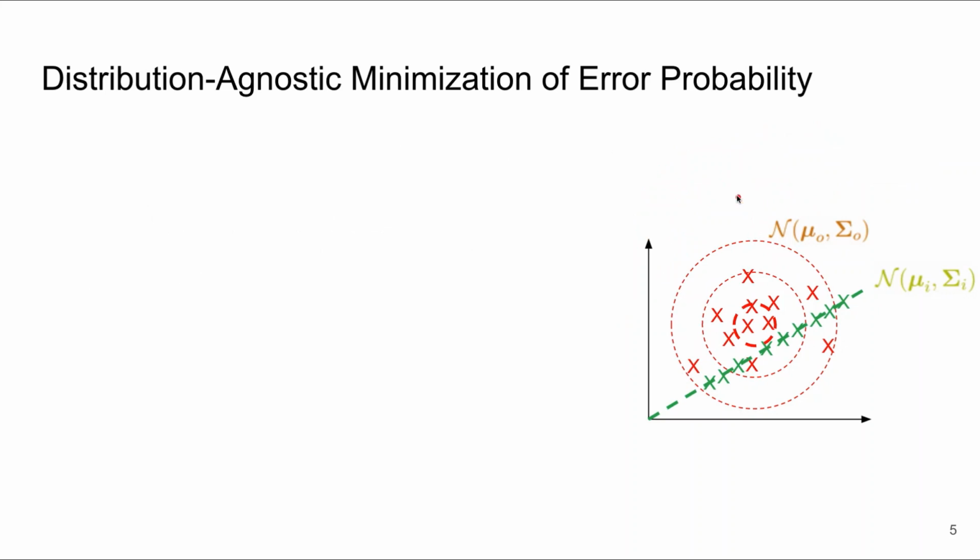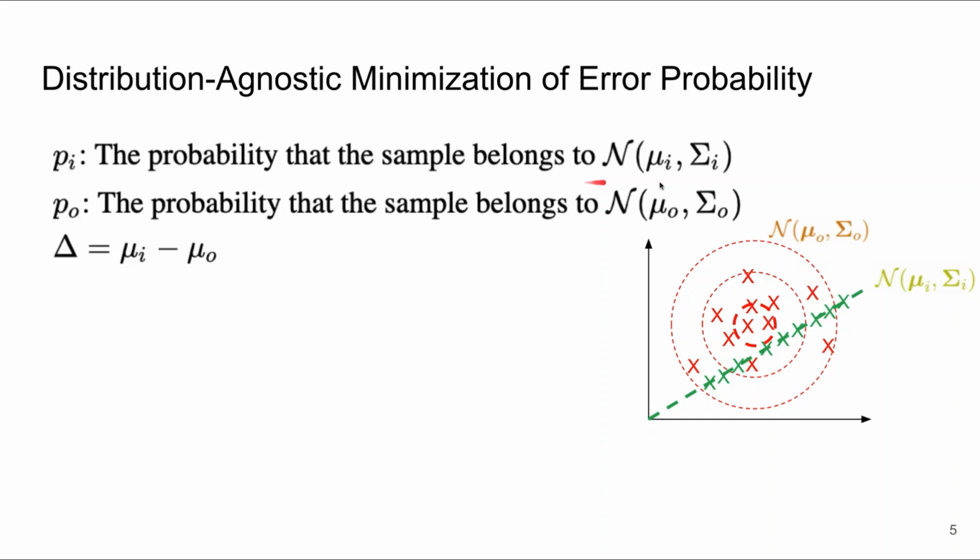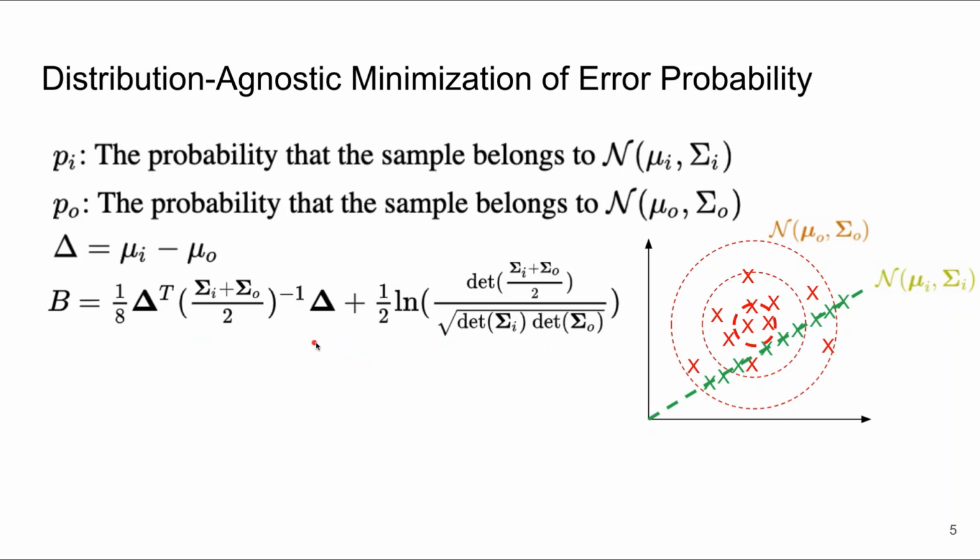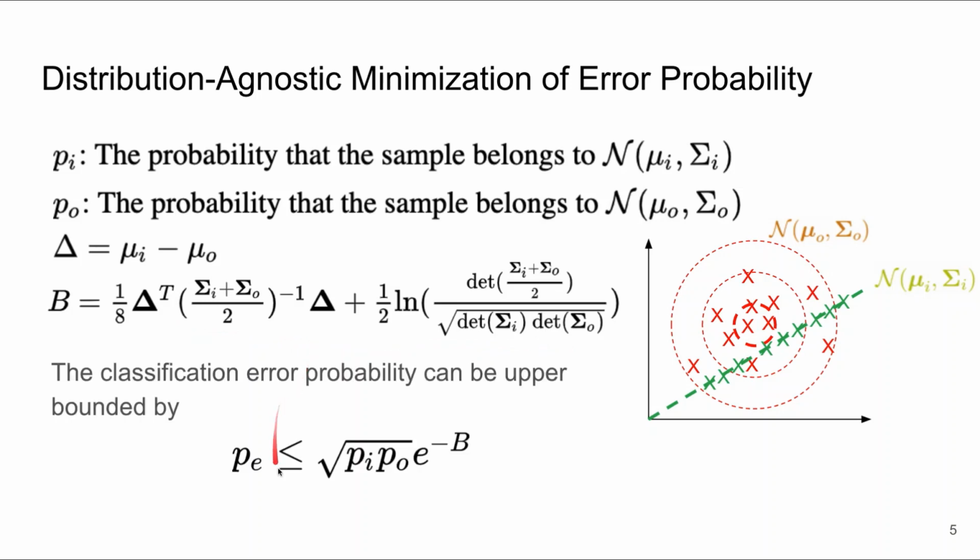To discuss this in more detail, let's define P sub I as the probability that the sample belongs to the green distribution and P sub O as the probability that the sample belongs to the red distribution. Also, let's define delta as the difference between the means and B as this distance metric. It is shown that the classification error probability is upper bounded as this. So regardless of the values for P sub I, P sub O, the mean, and the covariance matrix of the red distribution, we can minimize the error probability by decreasing the determinant of the covariance matrix of the green distribution. In the extreme case, where the distribution is degenerate and the determinant approaches zero, the upper bound also approaches zero.